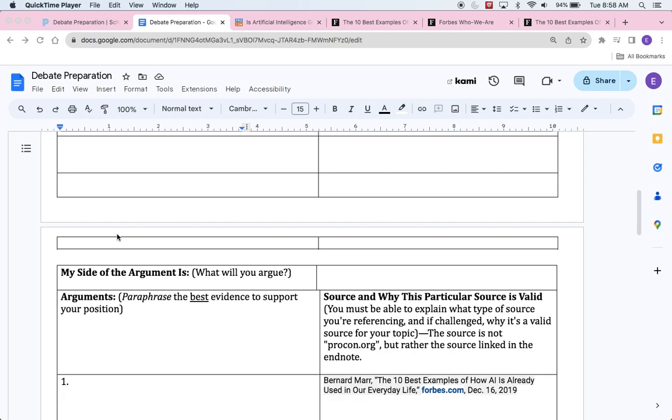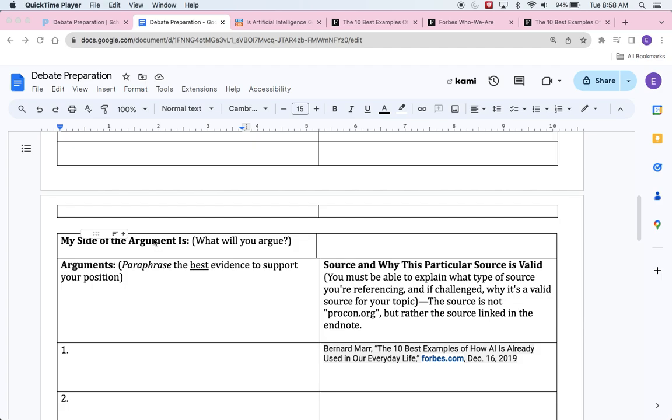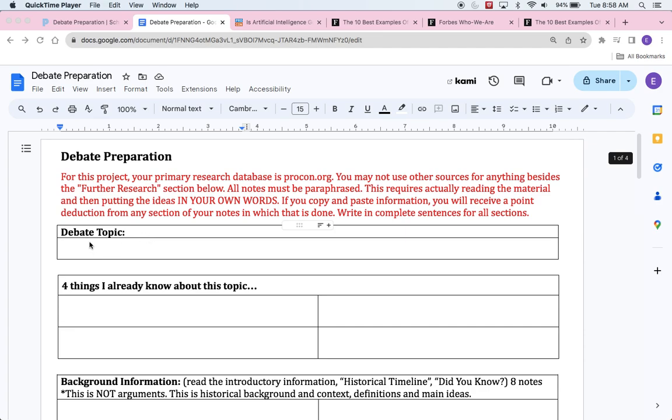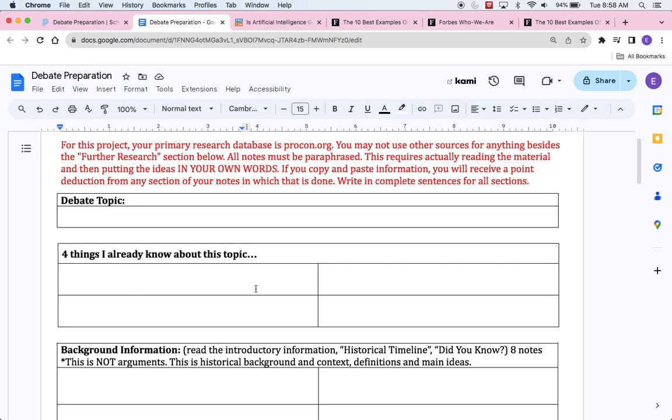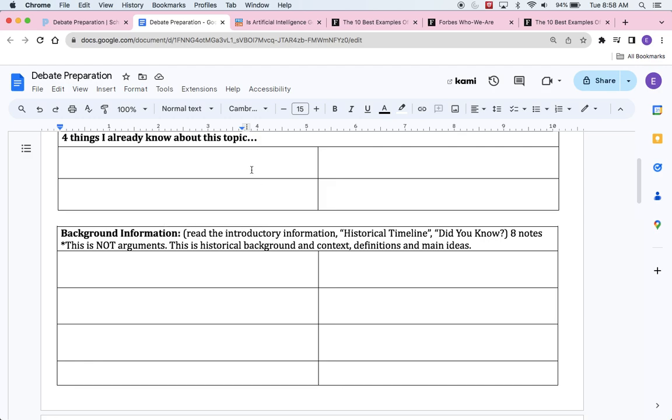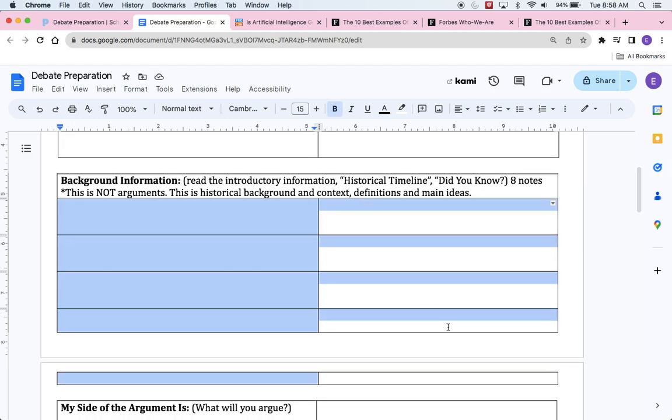Alrighty, guys. Today you are going to be doing the argument research. You should by now have put the debate topic and things you already know about the topic or more. You are more than welcome to add columns. Don't limit yourself. And the background information. Now, you may add more background information as you go.